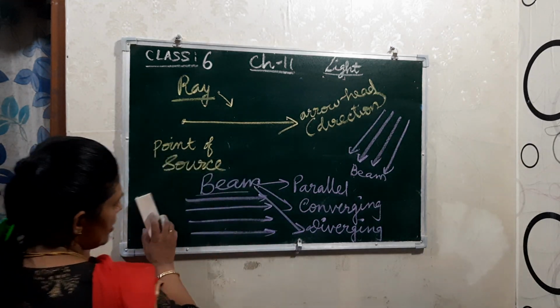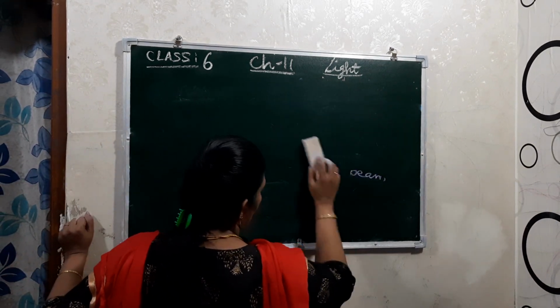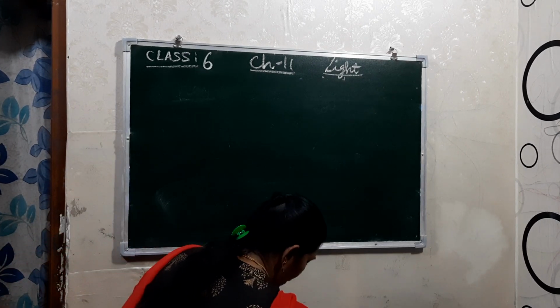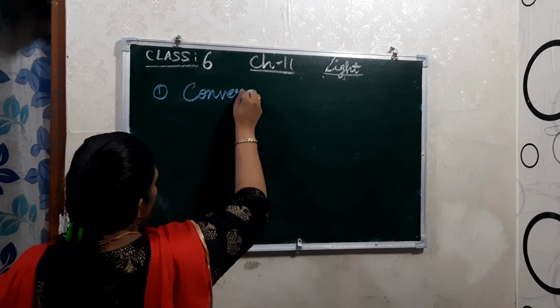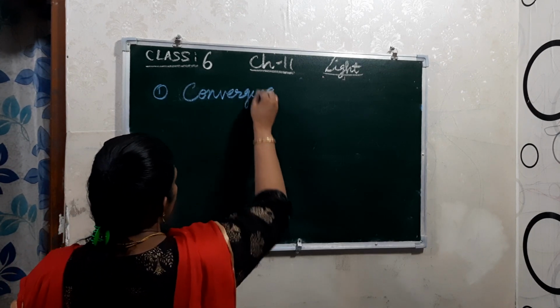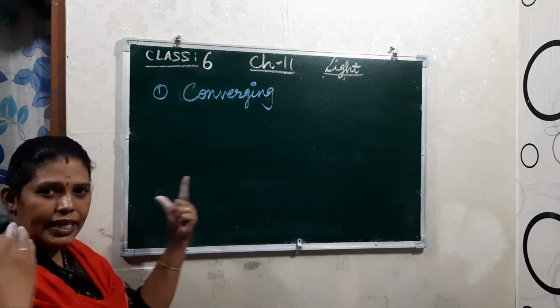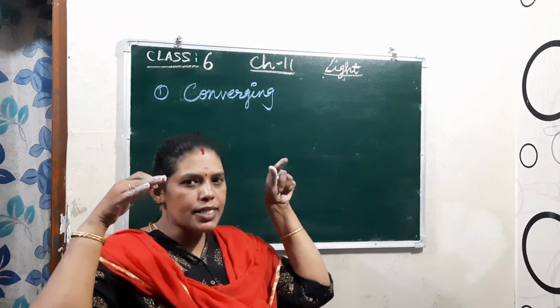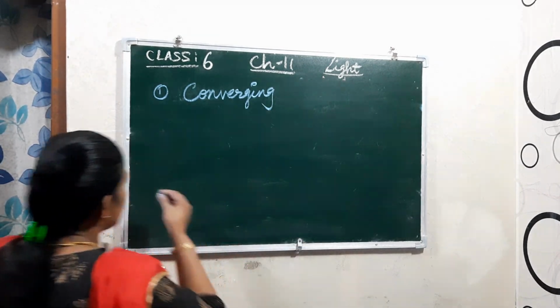Okay, if it is converging, see now, converging, in this how the light moves. Here from different directions the rays come and meet at a point. That is known as converging.